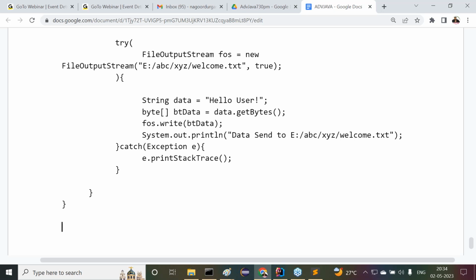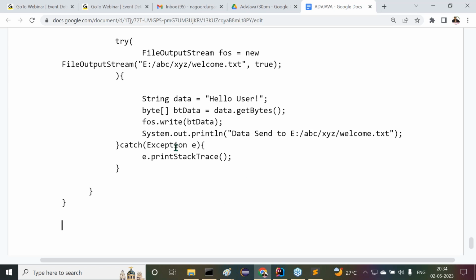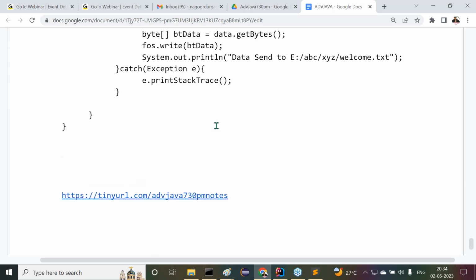Sir, all of you get my point or not? So in 3 applications, I'm able to show how I read the data from the database table and how I send the data to a particular target file. In all these cases, I require FileOutputStream. In the future, maybe FileInputStream is also required. I'm going to discuss that FileInputStream now.